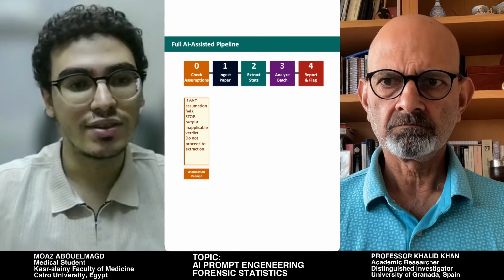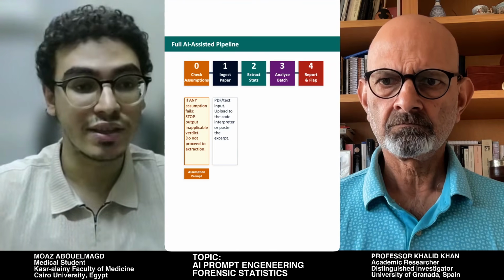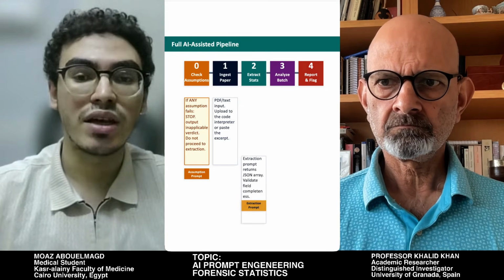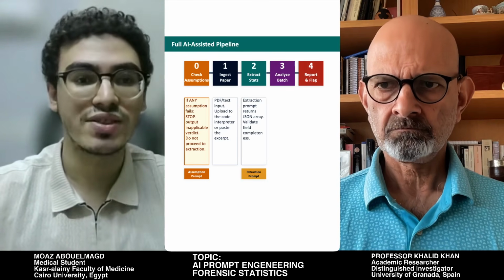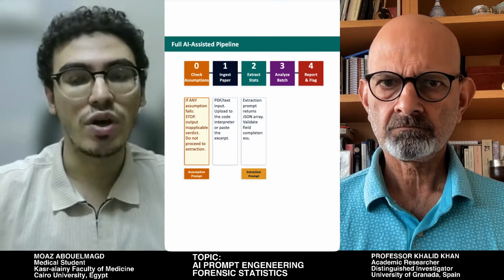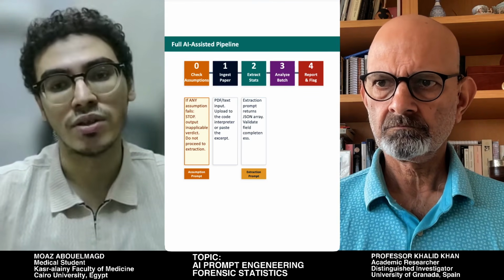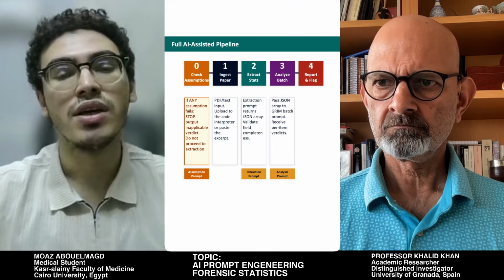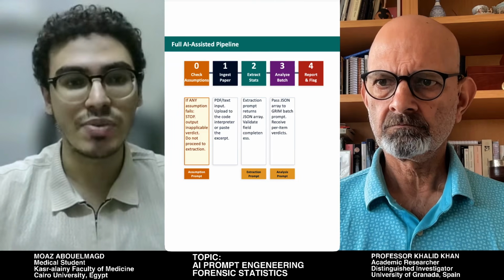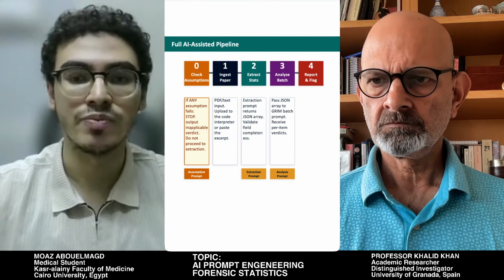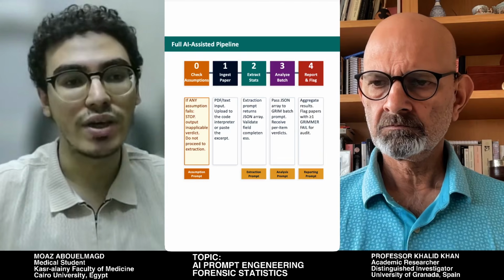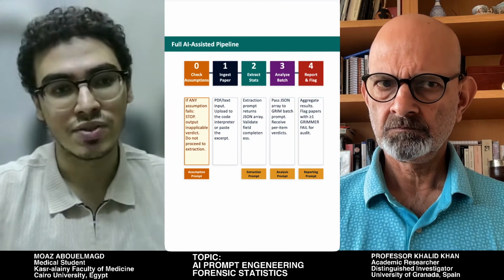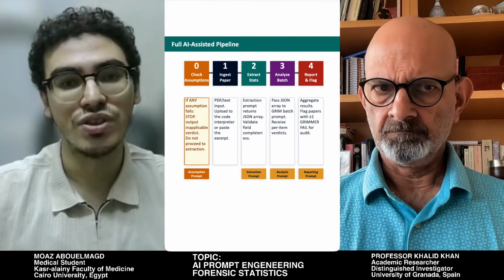After that, we upload the content that we are going to apply the statistical test on, whether it's a PDF or a text. And after that, we give it an actual structured prompt for the extraction of the outcomes that we are going to apply the statistical test on. And after that, we get to the actual analysis and we write a prompt that gives it step-by-step how to handle the analysis of that outcome. And at the end, we give it a way to structure a report about the results of our analysis. All of that is prompt engineering.